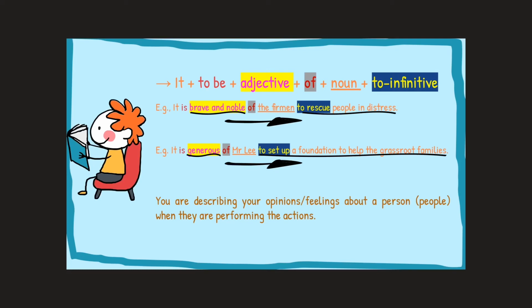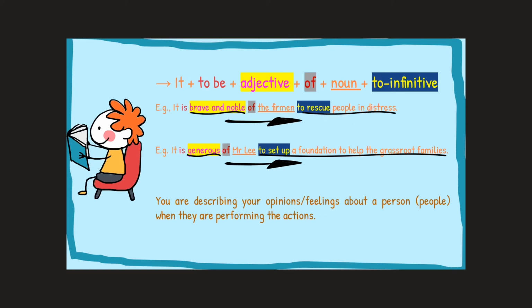But in this pattern, we are focusing on the person himself. No matter what action he does, we are focusing on the quality of a person. Okay, first example, firemen to rescue people in distress.